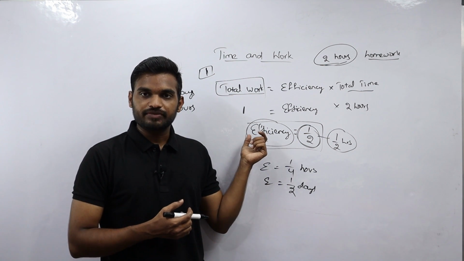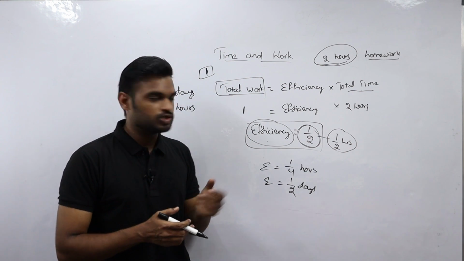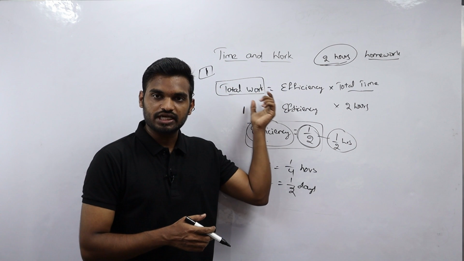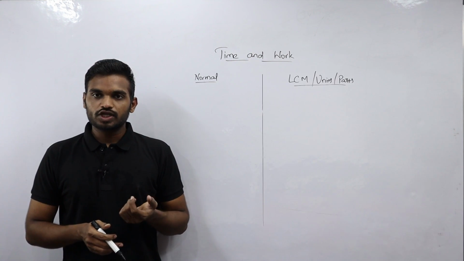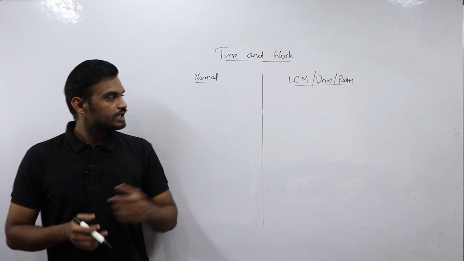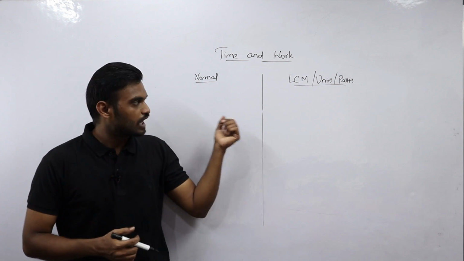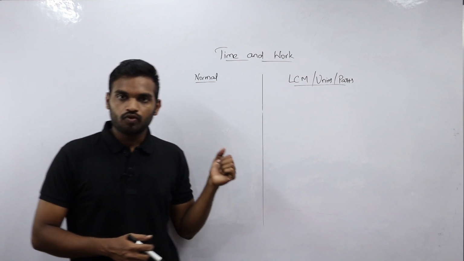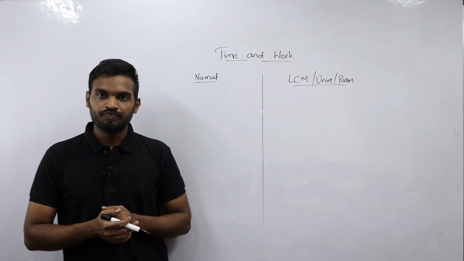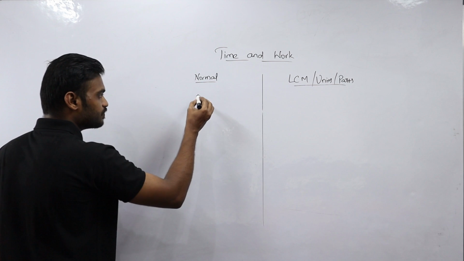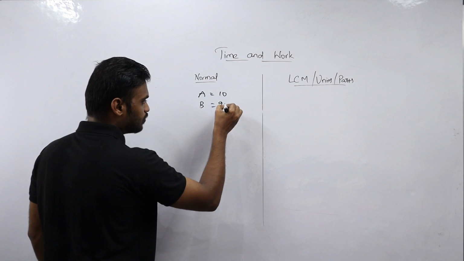In the same way, I will take some examples and explain how to write the efficiency in solving the problems. I will also explain what methods we use to solve problems based on this time and work concept, and then we can move to some basic level problems. In time and work we usually follow 2 methods to solve the problems. One is the normal method and the other is the LCM method, or units method, or parts method. We can call it the LCM or units or parts method. I will take some examples and explain both the methods, and then we can move to some basic level problems. Suppose A takes 10 days to complete the work and B takes 20 days to complete the work.